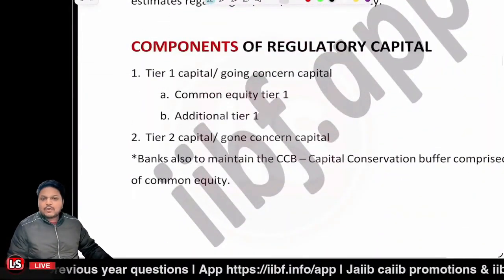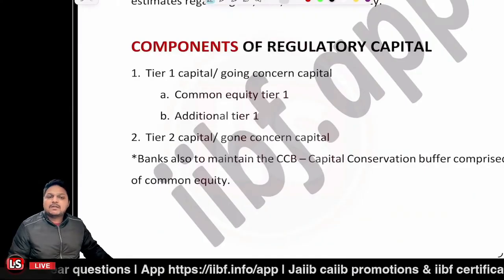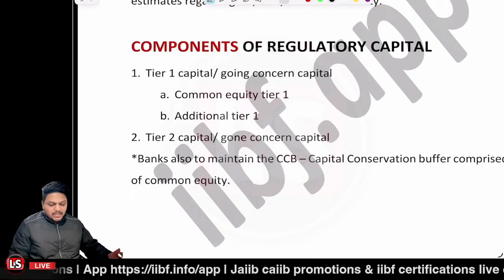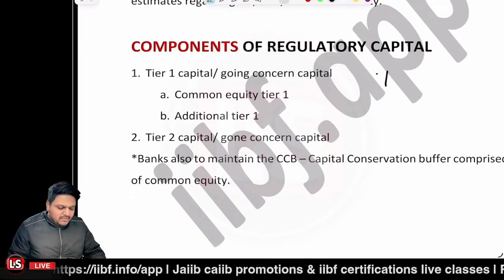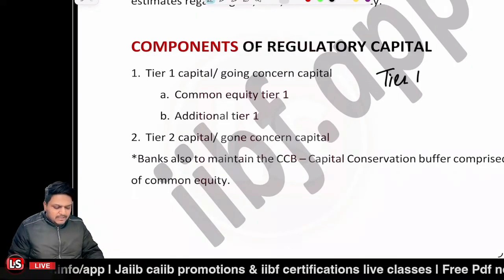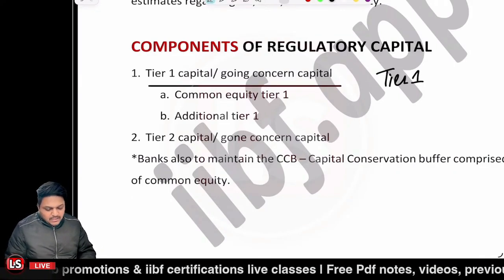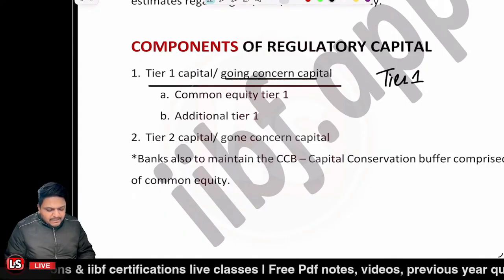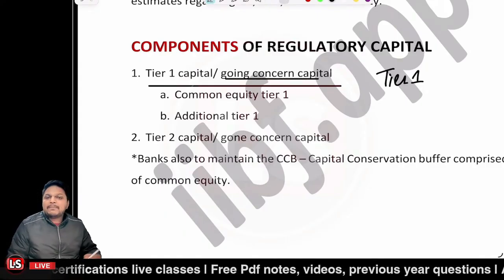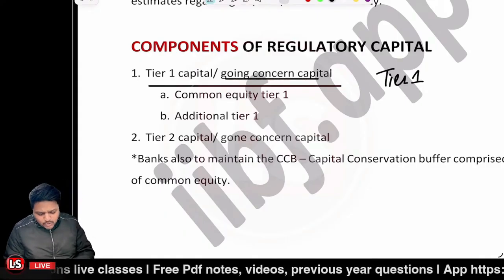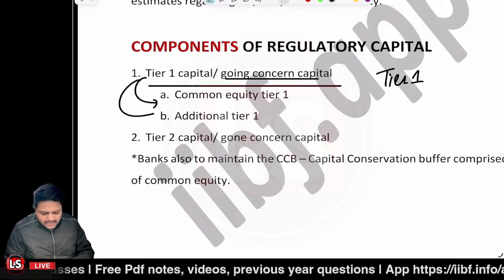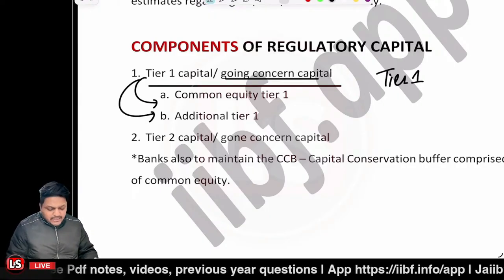After that, now let's have a look at the components of the regulatory capital. I already told you we are having the capital, tier 1 capital and tier 2 capital. Tier 1 capital is said to be the going concern capital. We say it to be the core capital. And it is having 2 components, common equity tier 1 capital and the additional tier 1 capital.